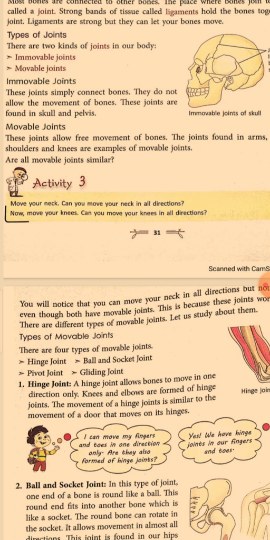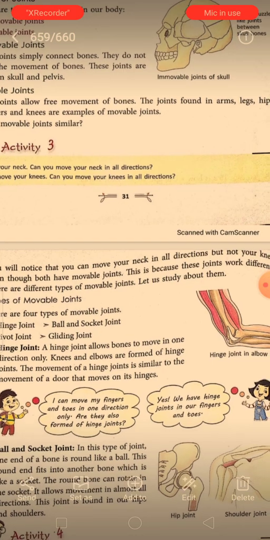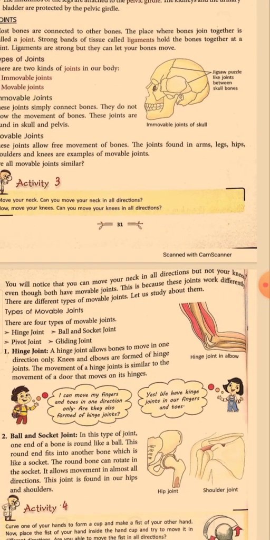Next, in activity 3, now move your knees. Can you move your knees in all directions? No, we cannot move our knees in the directions in which we can move our neck, because the joint in the neck is different from the joint in the knee. Hence we can move our neck in more directions than the knees, and that's why all joints do not have a similar kind of movement. So this is about the movable joints.